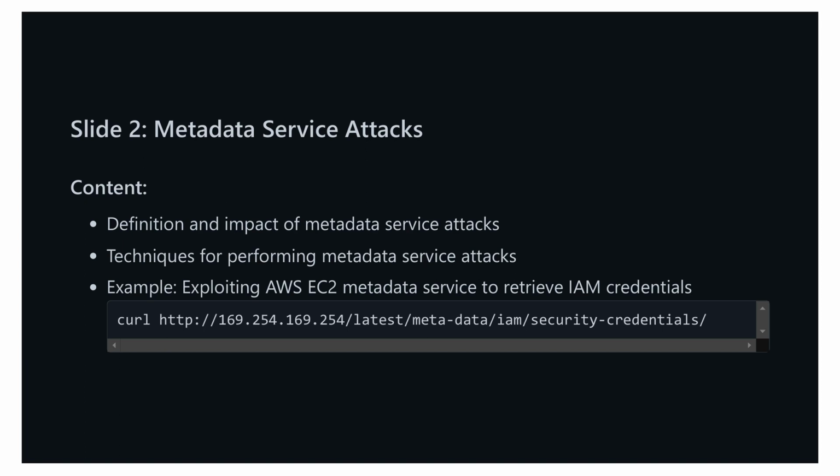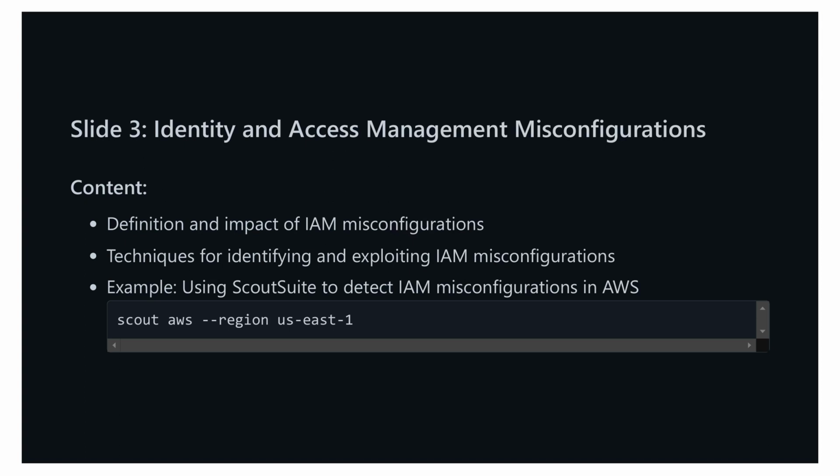Continuing from our previous discussion on metadata service attacks, let's now turn our attention to identity and access management, IAM, misconfigurations. On this slide, we'll explore what IAM misconfigurations are and the impacts they can have on your AWS environment. IAM misconfigurations can dangerously broaden the access scope of various identities, potentially allowing unauthorized actions that could lead to data breaches or service disruptions. We'll also discuss techniques for identifying and exploiting these misconfigurations.